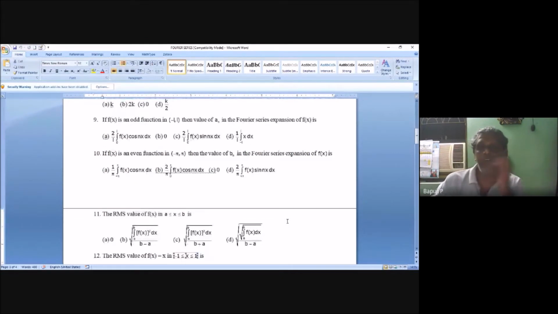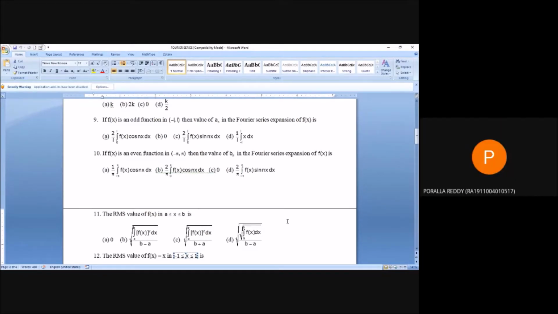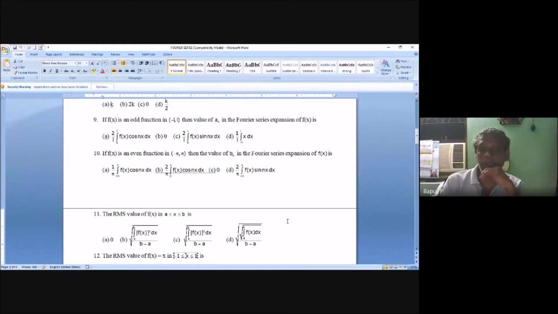The RMS value of f of x, with domain a less than or equal to x less than or equal to b, is what? Option B. C is also wrong. D also has a root inside, but the square is not there. So it is upper limit minus lower limit. B is the correct answer.